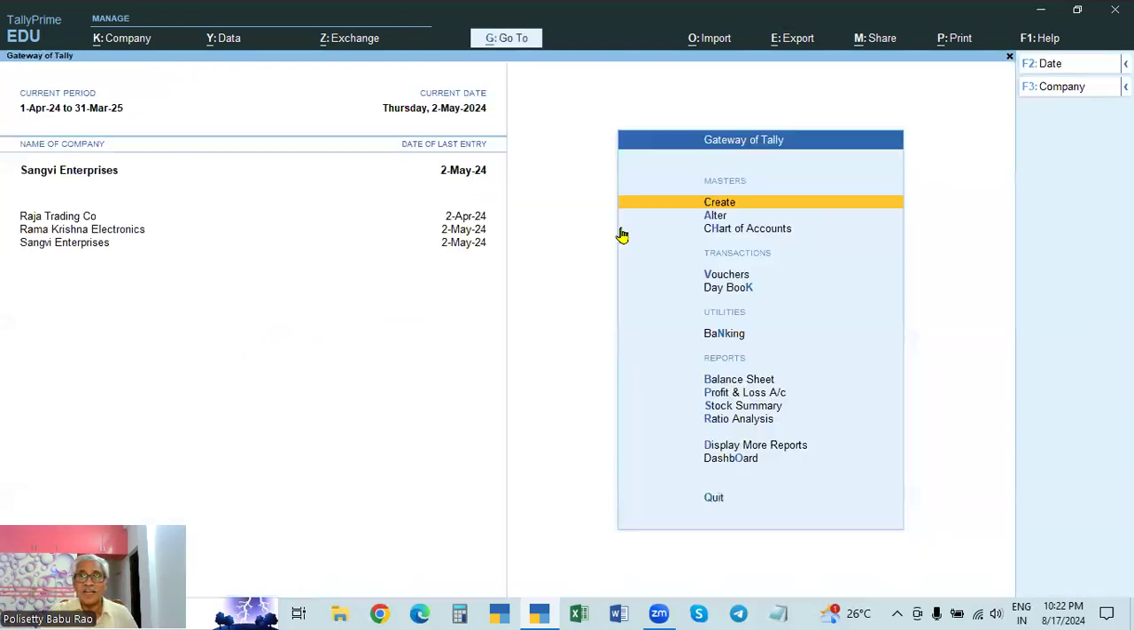So this is about the backup and restore of company data. Backup is keeping the data safe, a copy of the data. The original data will be there in Tally. Storing and keeping a copy of the data safe in some other drive or some other place is called backup. If there is any problem in the original data, getting it back is called restore.